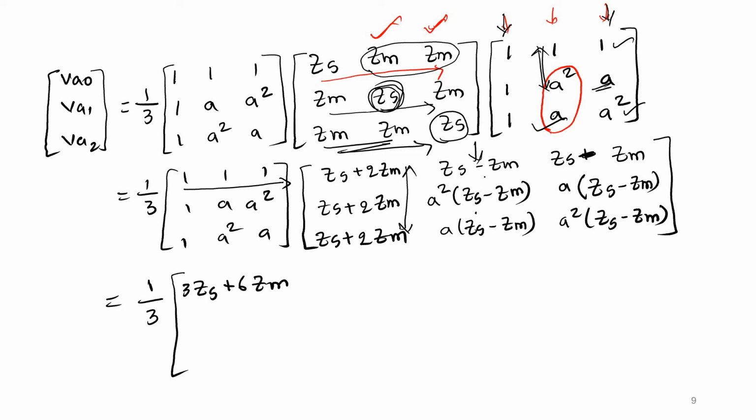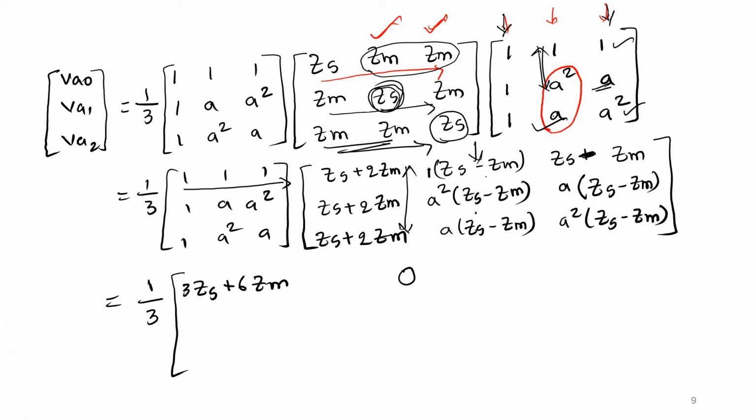If you take the Zs minus Zm term common, this is multiplying with 1, right? So what does that mean? Zs minus Zm, if you take common, this value will become 1 plus A square plus A. We know the 1 plus A square plus A term is 0. So you need not represent this term at all. We can directly consider this value as 0.